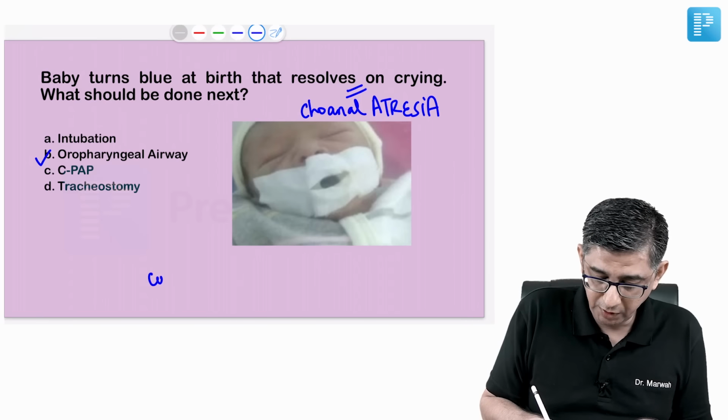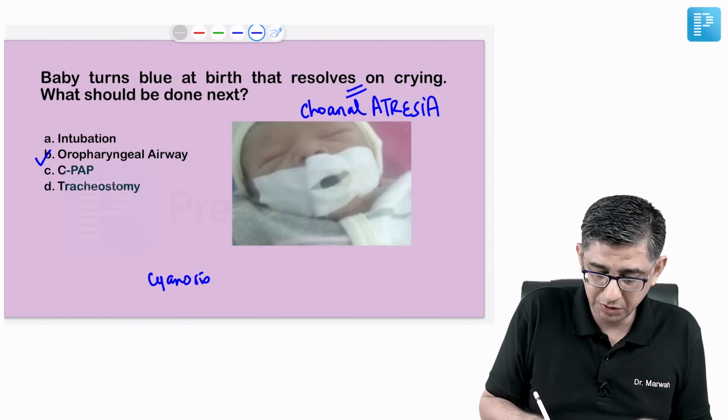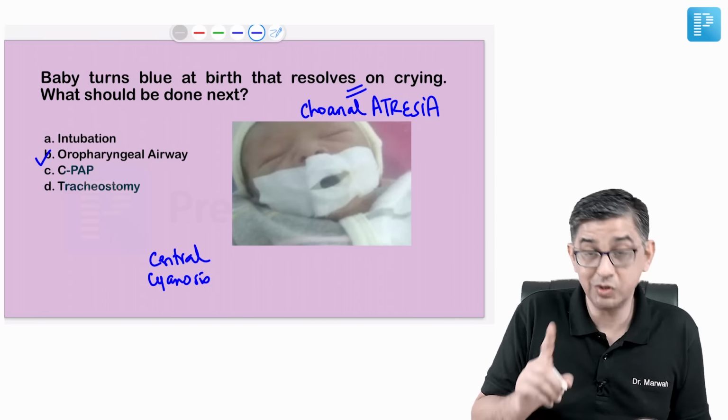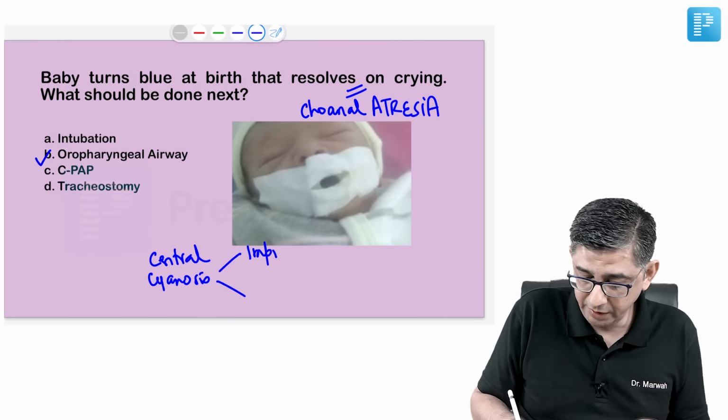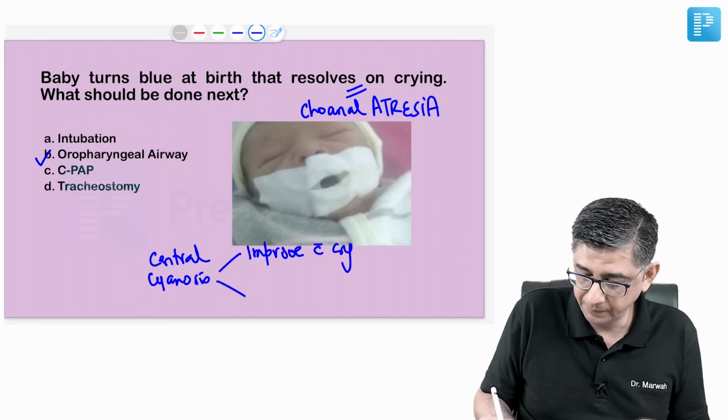But from my perspective, I want you to remember that every time a question begins by describing central cyanosis in a baby, there can be two situations. One is that the child's central cyanosis is improving with crying. The second possibility is that the central cyanosis of the baby is worsening with crying. If it says central cyanosis is improving with crying, we are talking about choanal atresia. The McGovern principle is to be used, a wide bore nipple is to be used. But if it is congenital diaphragmatic hernia and he asks what is the first step, your answer will be nasogastric tube.